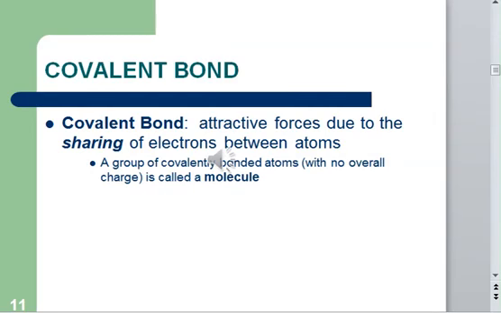So how can we define a covalent bond? A covalent bond is the force of attraction due to sharing of electrons between atoms. The group of covalently bonded atoms will have no charge at all. In an ionic bond, there was a positive charge on the atom that lost electrons and a negative charge on the atom that gained electrons. But in a covalent bond, there is no overall charge. That's why covalent compounds are called molecules.